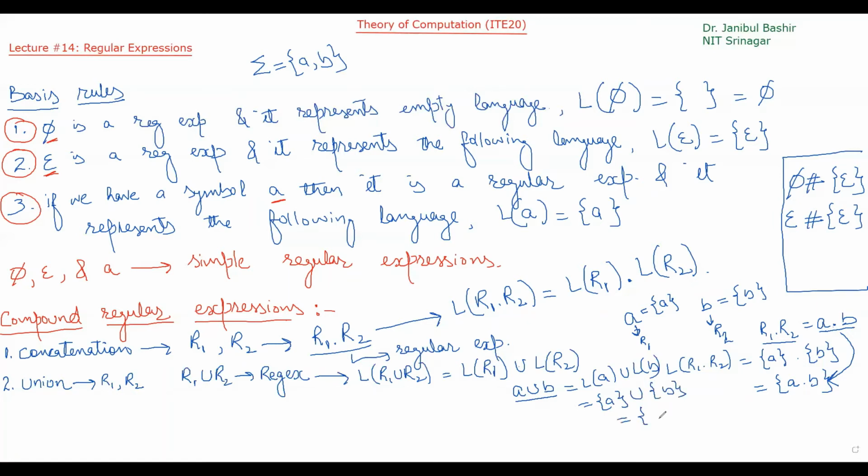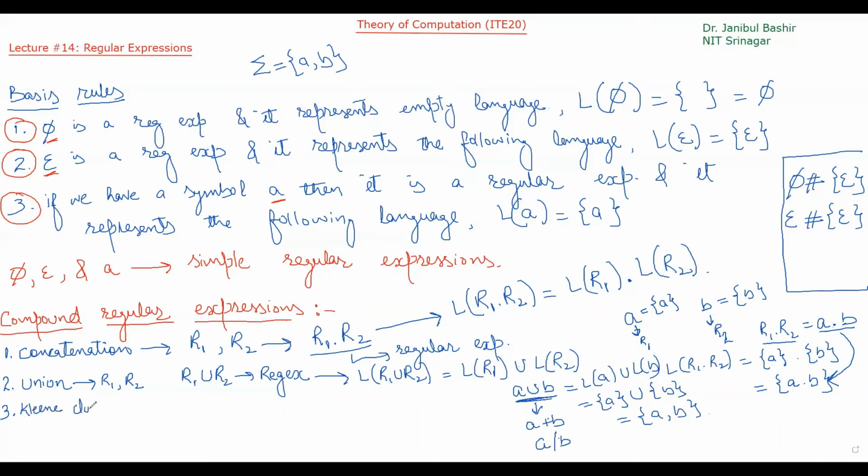So A union B will be {A, B}. So this is a regular expression. It is also written like this, A plus B. You can write A plus B or A union B, or sometimes it is written as A or B. A or B means A union B. So these are the three representations of union. The third is Kleene closure.